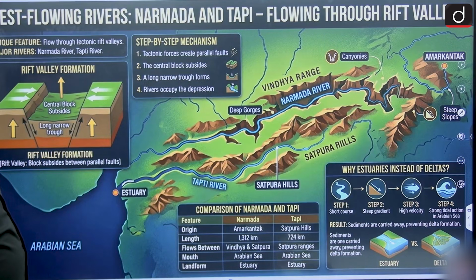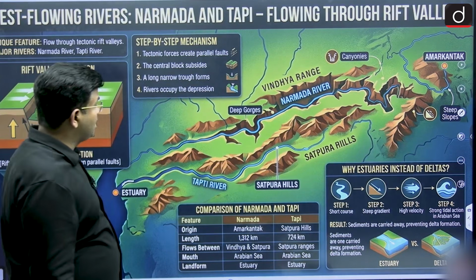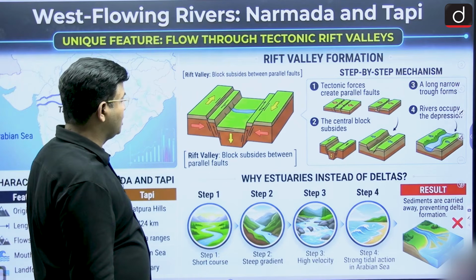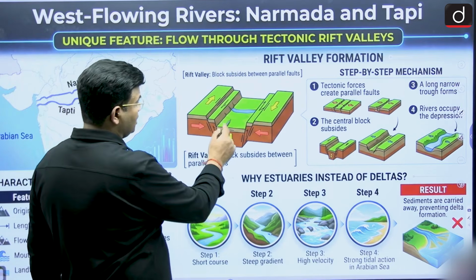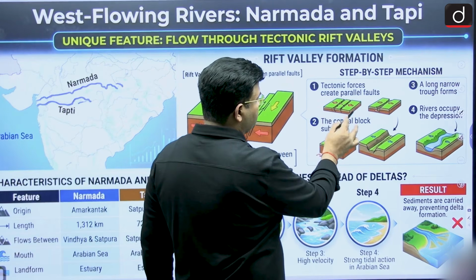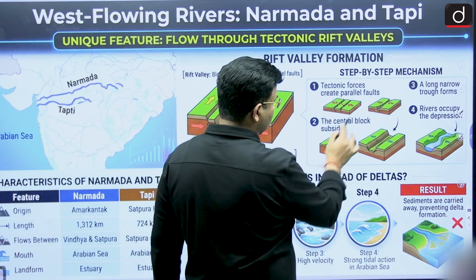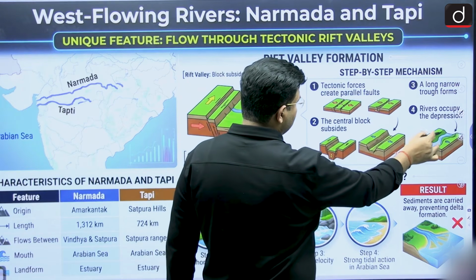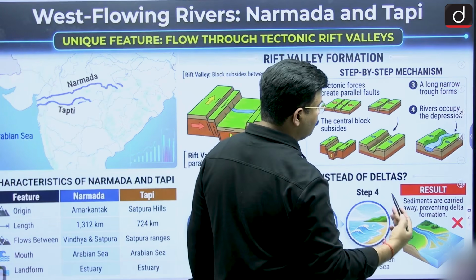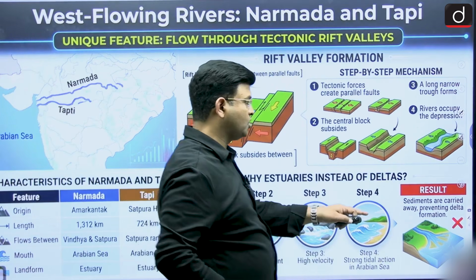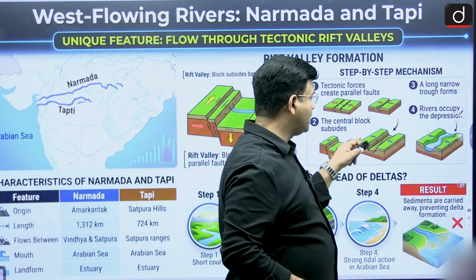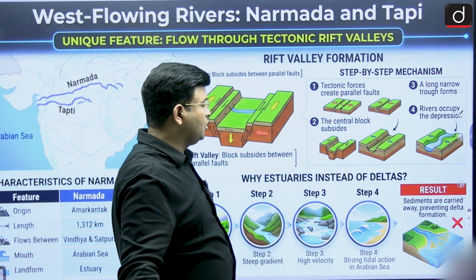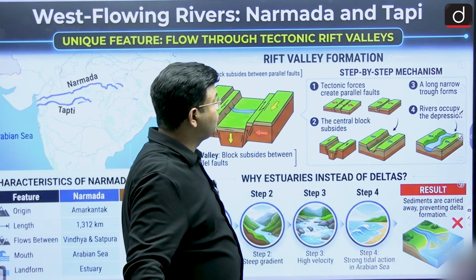Then we can say that the west flowing rivers, especially Narmada and Tapi, flow through rift valleys. Rift valleys are formed when the tectonic plates cause tensional force, and the section which has gone down, and in this rift valley the river is moving. This is known as a fault. The section which has gone down is known as a rift valley, and the side region is known as a block mountain. Because of that, the river moves in the rift valleys.